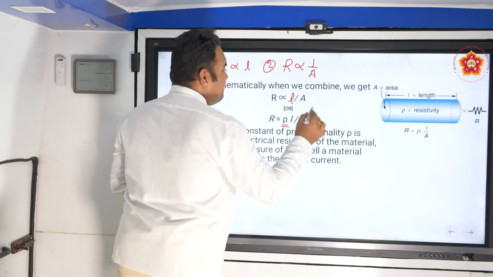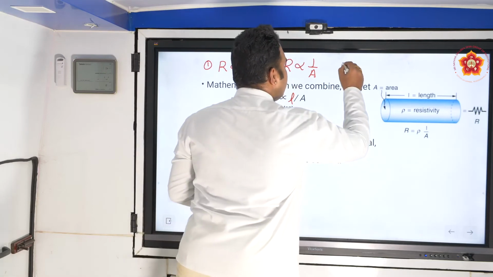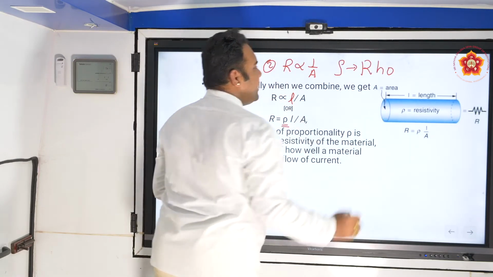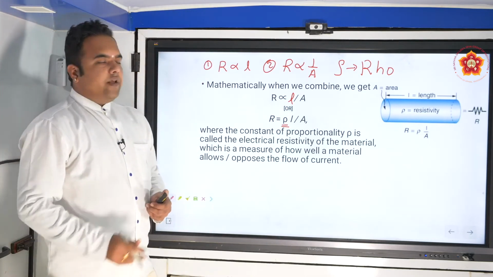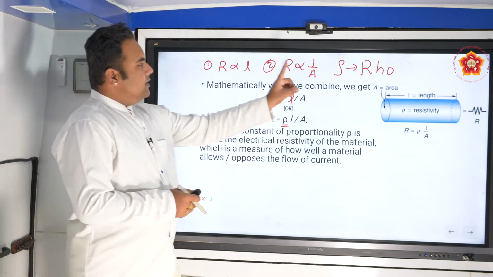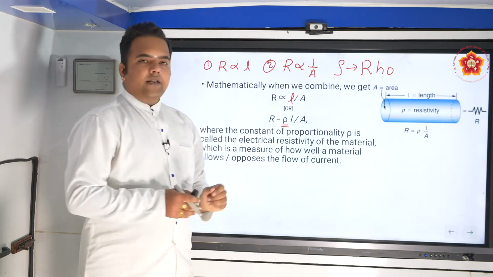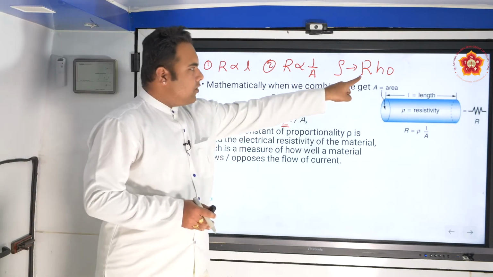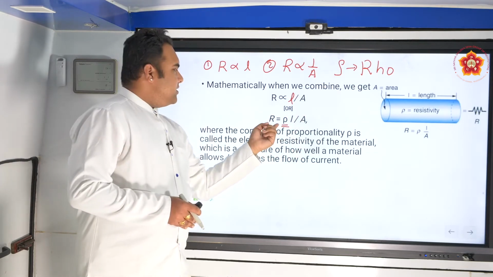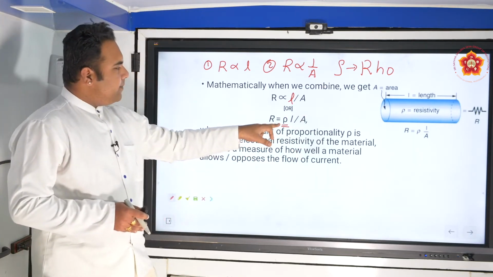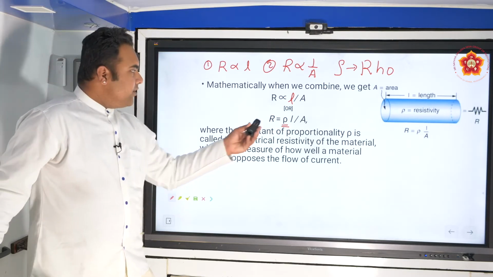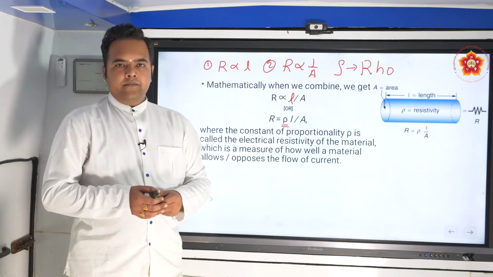So this symbol that you see here is called rho. It's a Greek alphabet. Whenever this particular symbol is written, it means rho in electricity. So this symbol in electricity is used for depicting the constant called resistivity. And resistivity talks about the nature of the material.